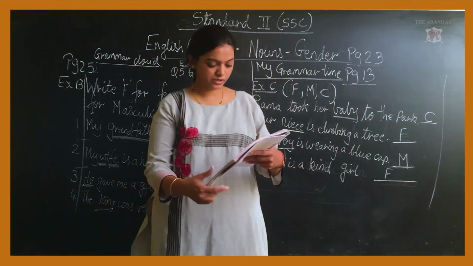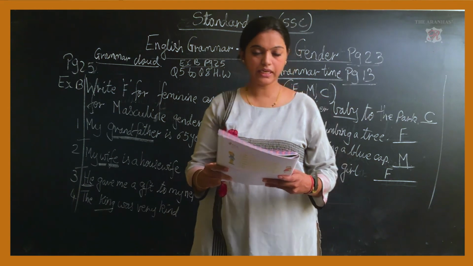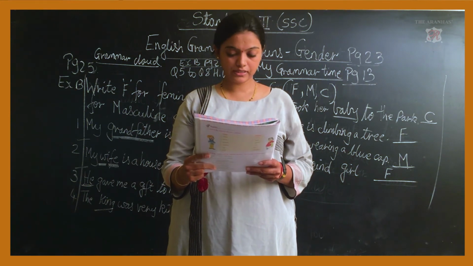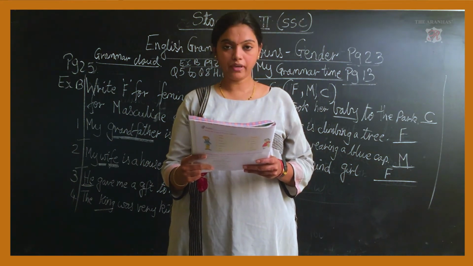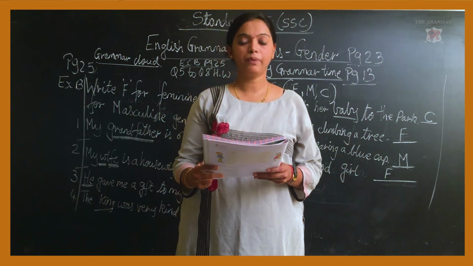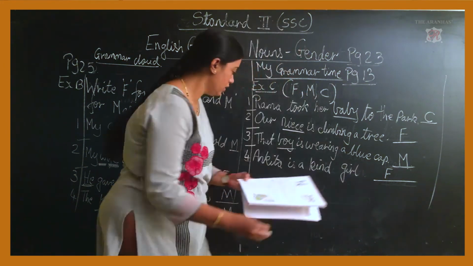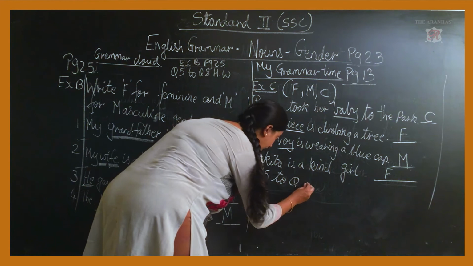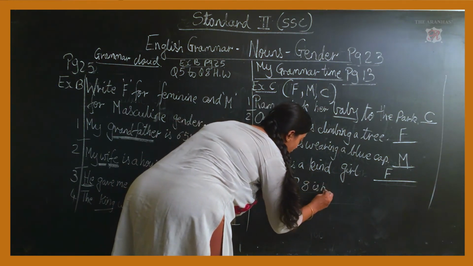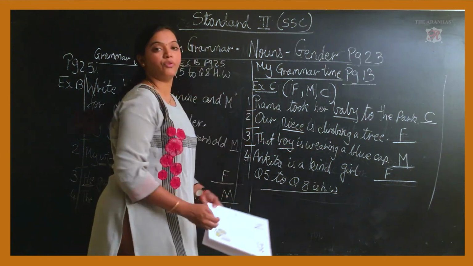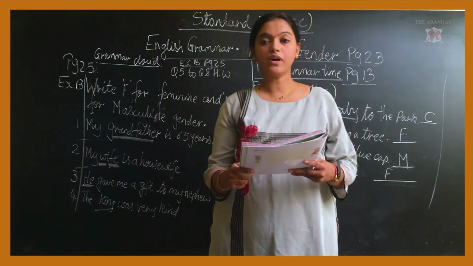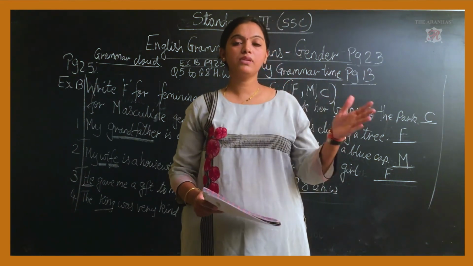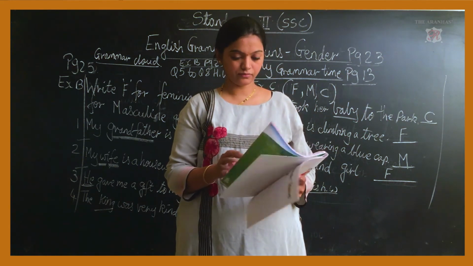Now children, question number 5, 6, 7, 8. My teacher gave me full marks. Grandfather loves to read comics. The farmer has a mare. My friend gave me a teddy bear. You will write all these four for your homework. Question number 5 to question number 8 is for your homework. Write today's date and do it for your homework. Looking at the word grandfather, farmer, friend or teacher, you will be able to identify whether it is a masculine gender or a feminine gender.